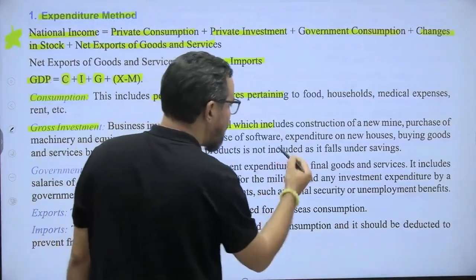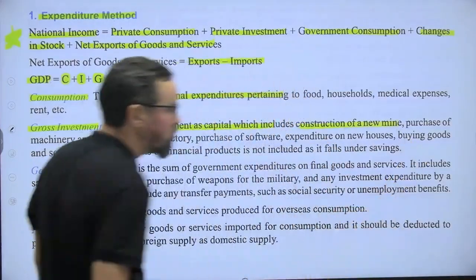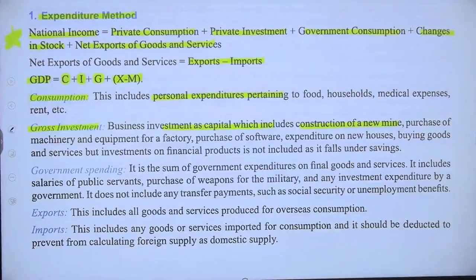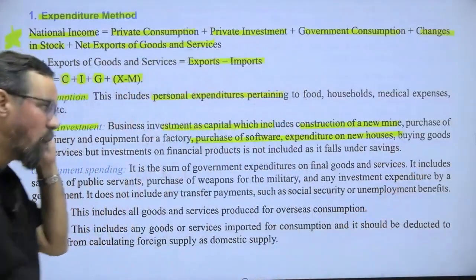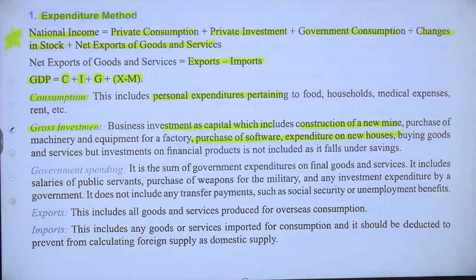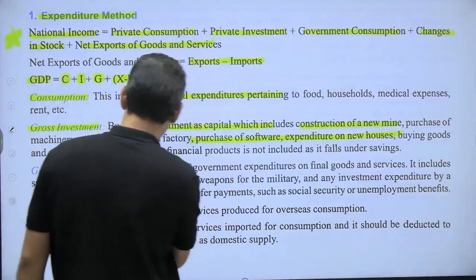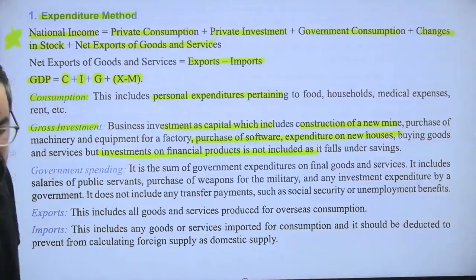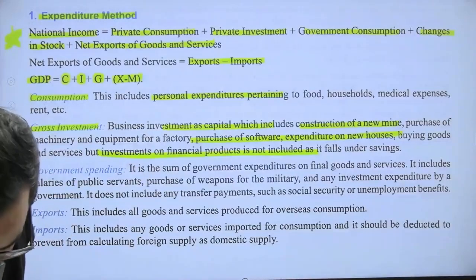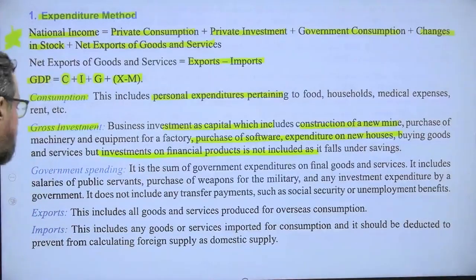Investment as capital includes construction of new mines, purchase of machinery, construction of buildings, highways, dams, purchase of software, expenditure on new houses. But investment in financial products is not included here, as it is not for the investment purpose, though it is for the consumption purpose.